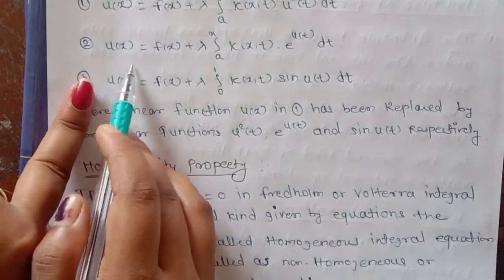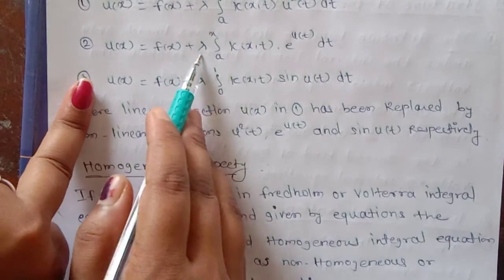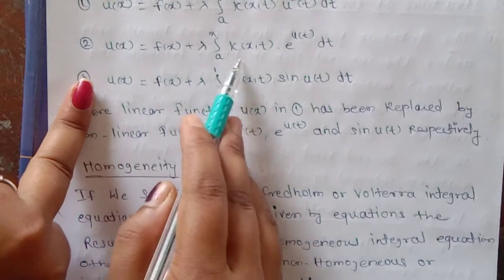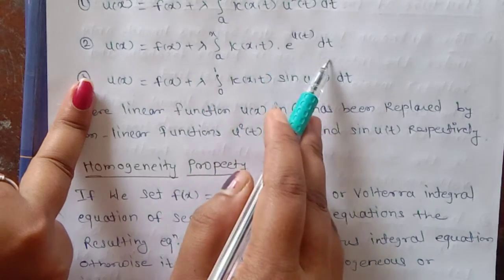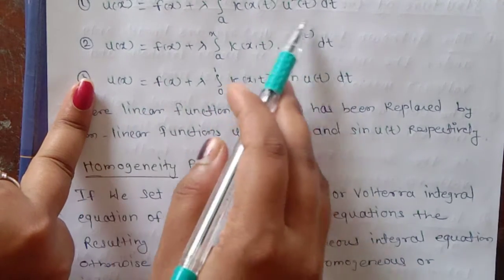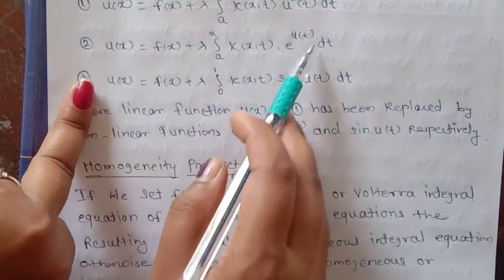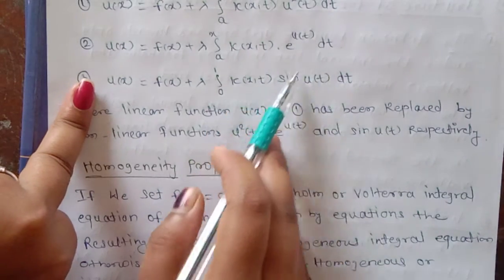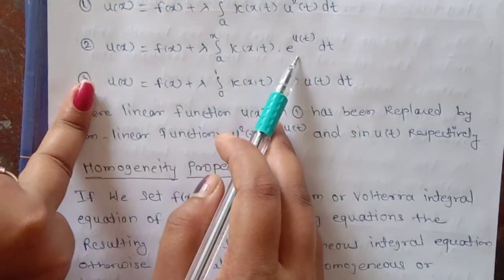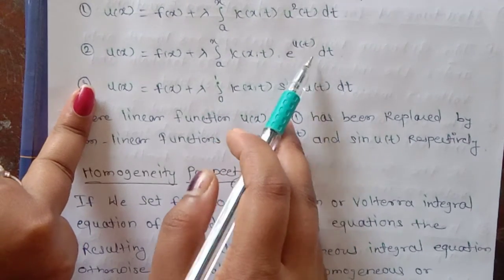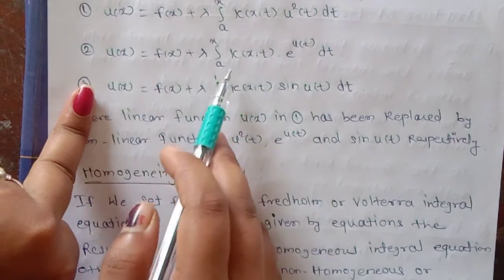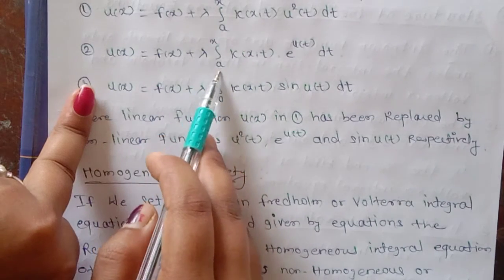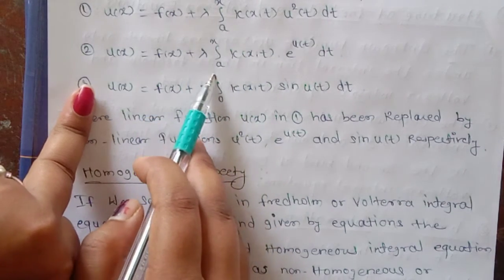Then the second is u of x is equal to f of x plus lambda integral a to x k x t e raised to u t dt. Okay, so here also the unknown function appears as e raised to u t. It is another function of u of x, which is a non-linear function. So this is non-linear. Also it is a Volterra since one limit of the integration is variable and the other is a constant number.